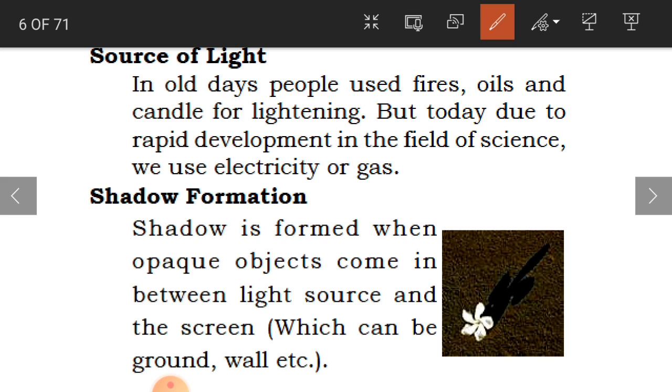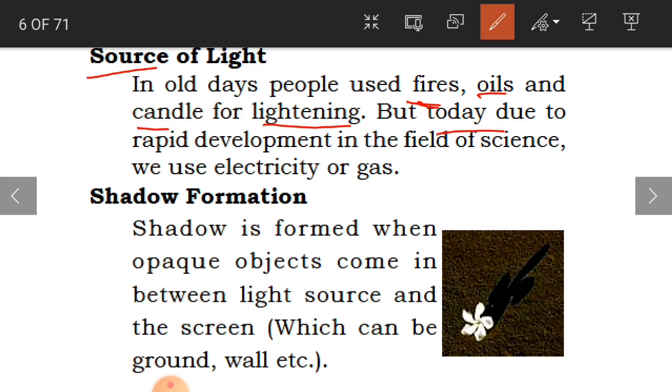So from where do we get light? Source. In old days, people used fires, oils and candles for lighting. In old days, when we did not have electricity, power, or you can also call it current, people were using fire. They were keeping logs of wood and getting light through the fire. They were also lighting lamps with the help of cloth and oil, or cotton and oil. And candles were also used for lighting.